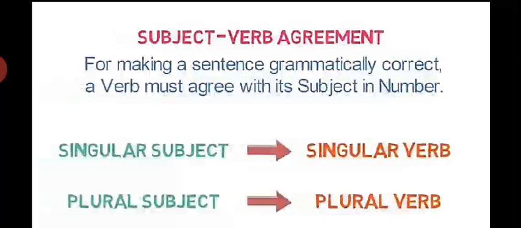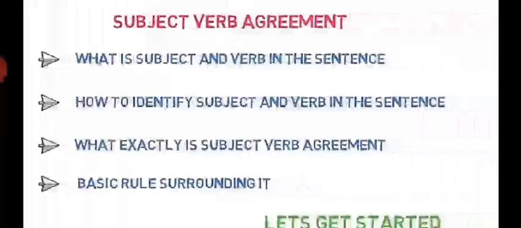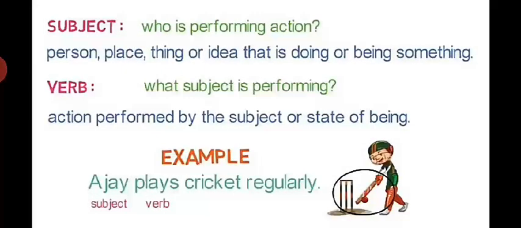Now we are on subject verb agreement. When we begin, we ask what is the subject and verb in the sentence. A sentence is a group of words having meaning, a meaningful group of words.